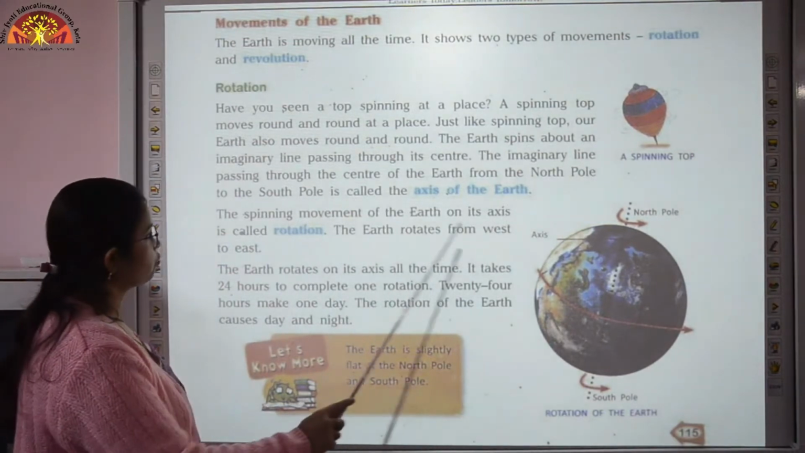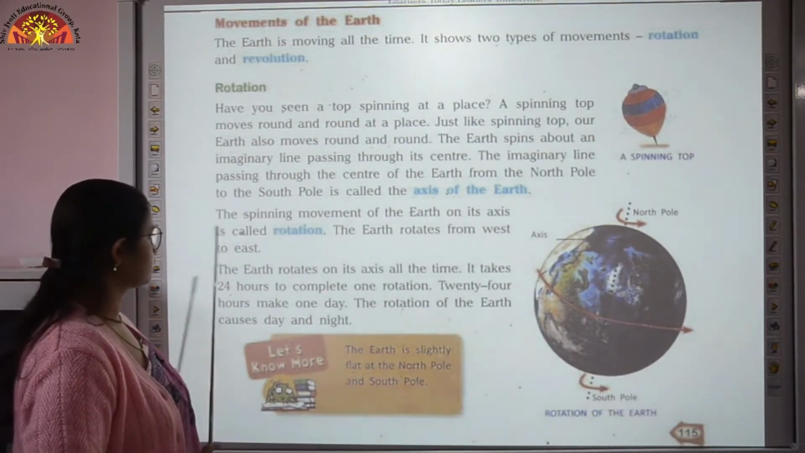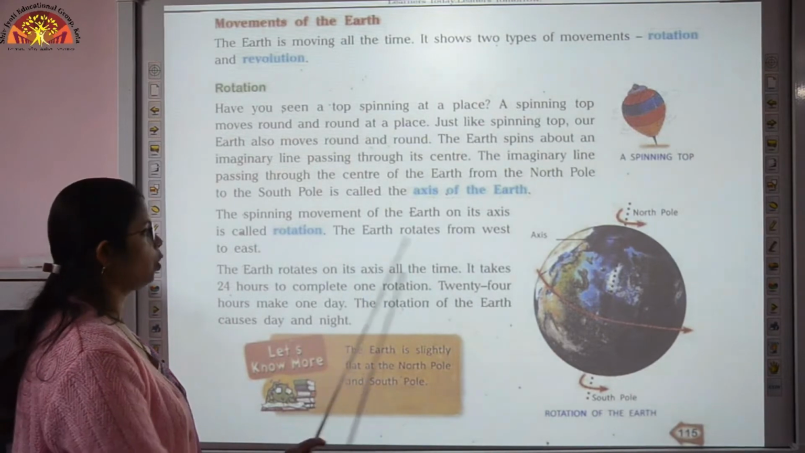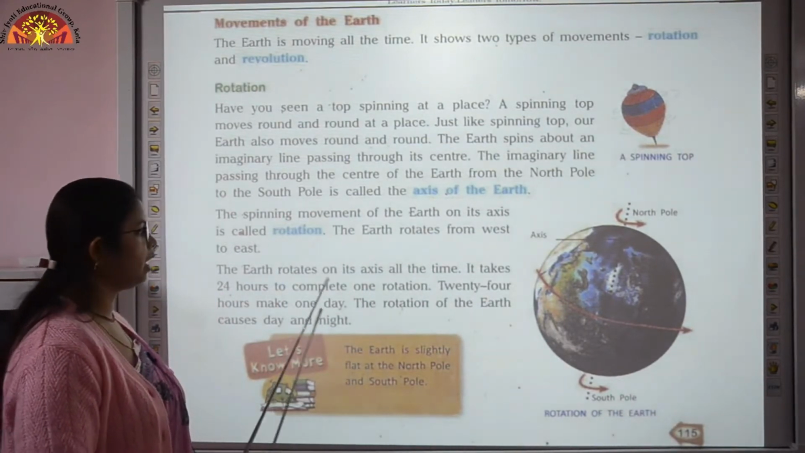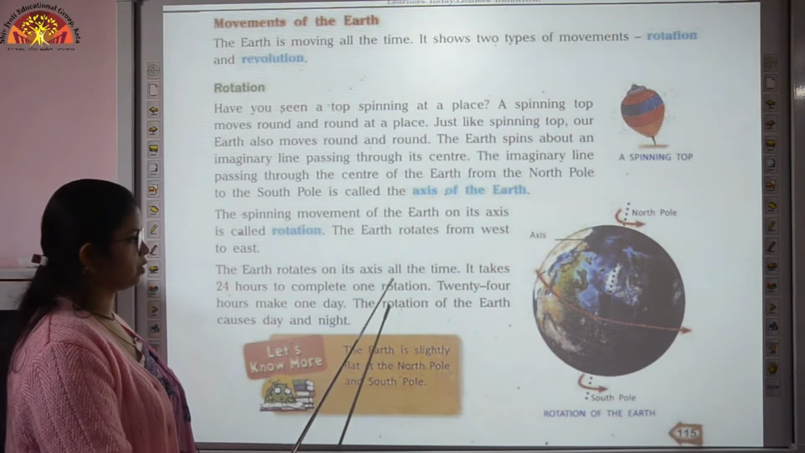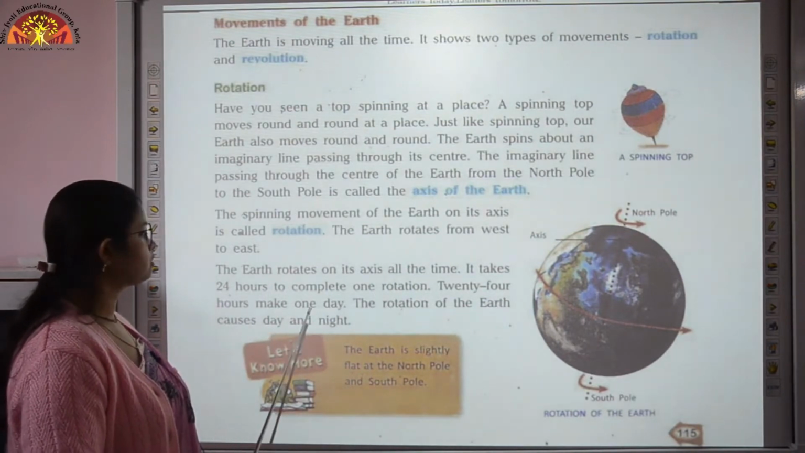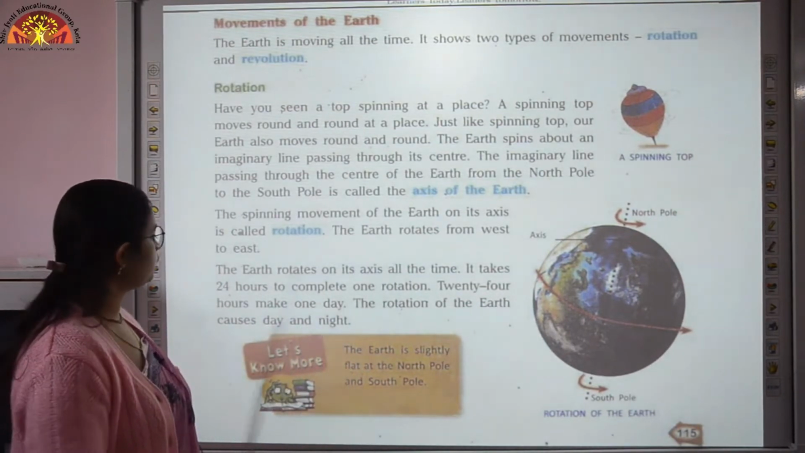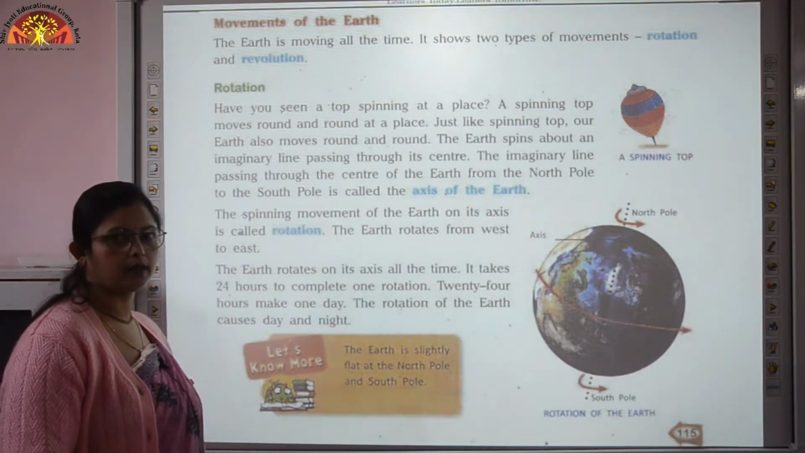The earth rotates from west to east. The earth rotates on its axis all the time, and it takes 24 hours to complete one rotation, and 24 hours makes one day. The rotation of the earth causes day and night.